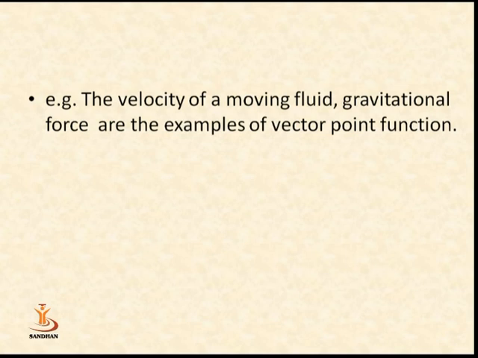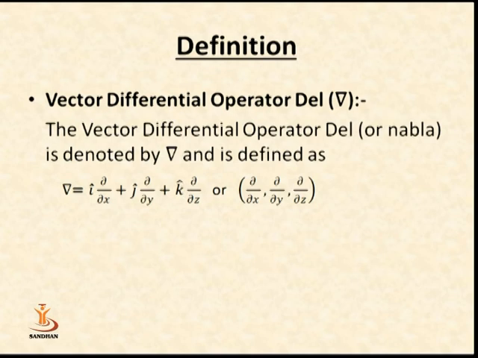If we want to move a table from one corner to another corner in a room, then we apply force on the table. Then we say that the table moves from one direction to another direction in a room, and the movement has a direction as well as a distance. So the vector has both direction and norm.